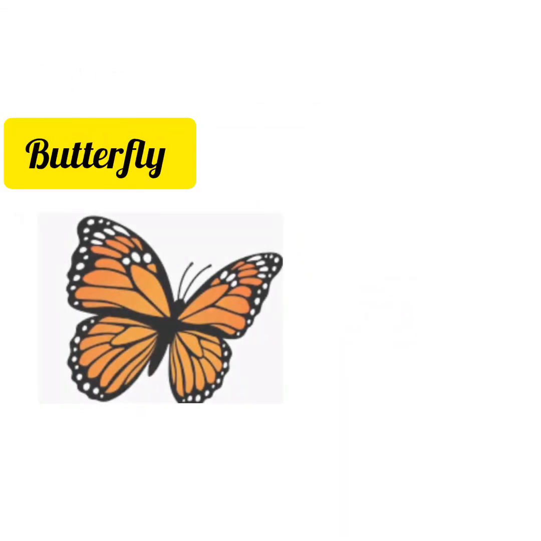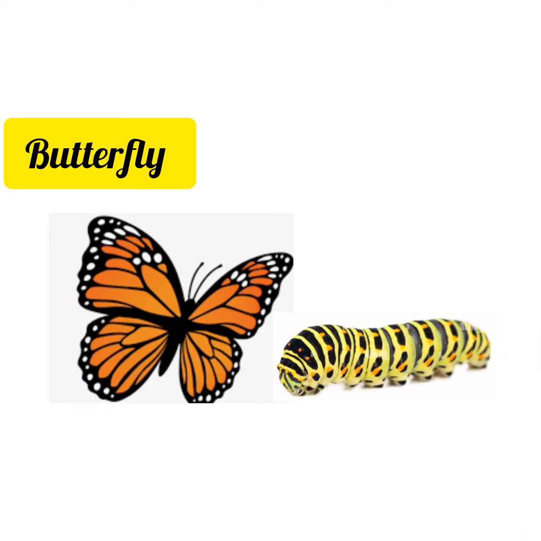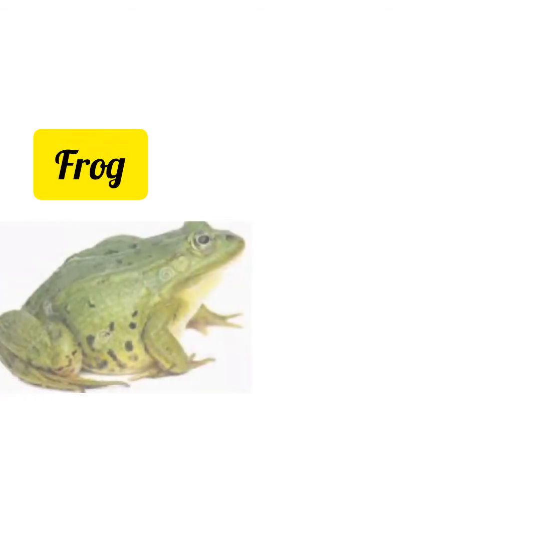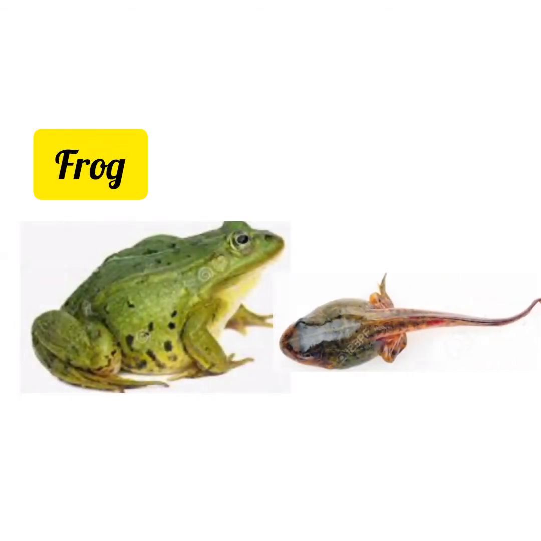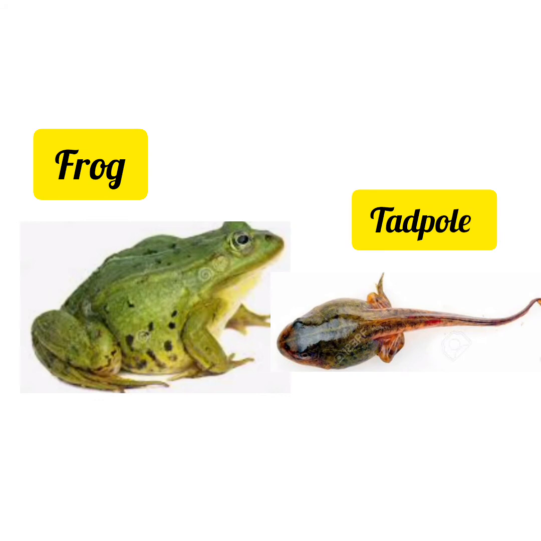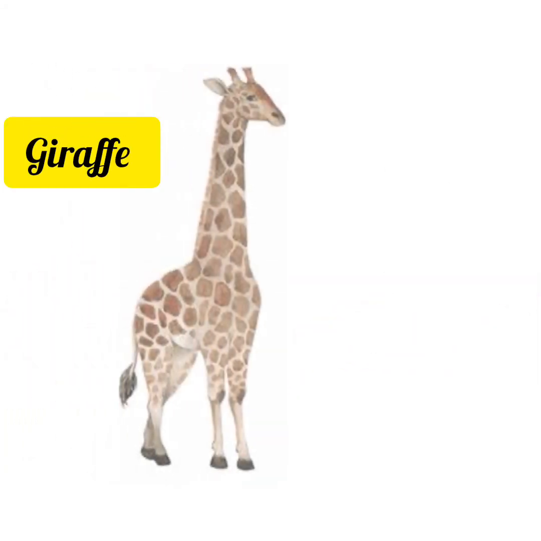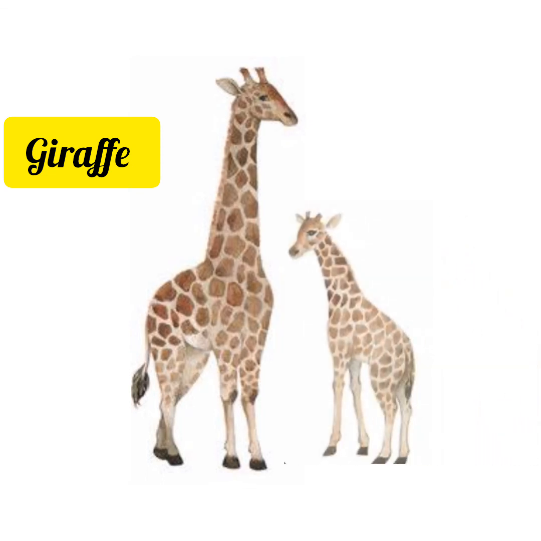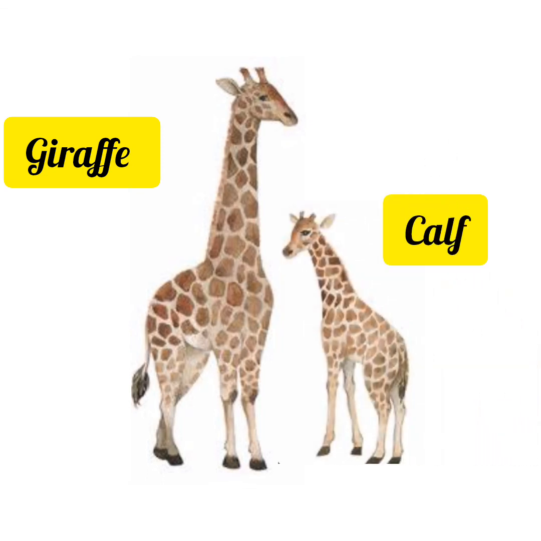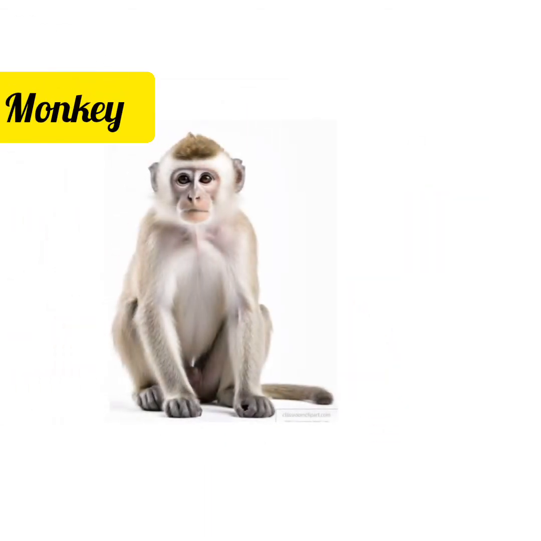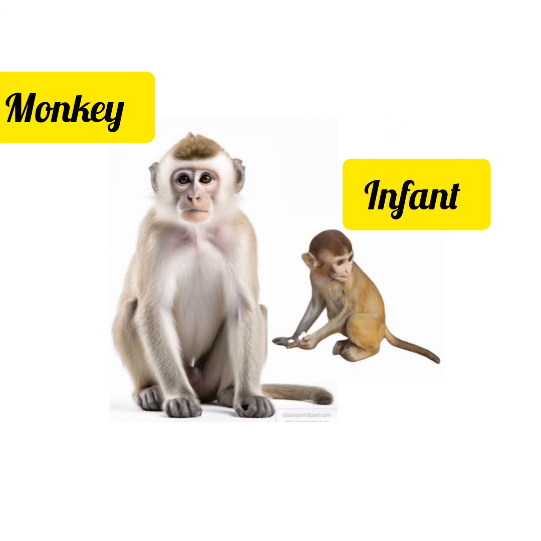Next one is butterfly. The baby of butterfly is Caterpillar. Next one is frog. The baby of frog is Tadpole. And this is giraffe. The baby of giraffe is Calf. And this is monkey. The baby of monkey is called Infant.